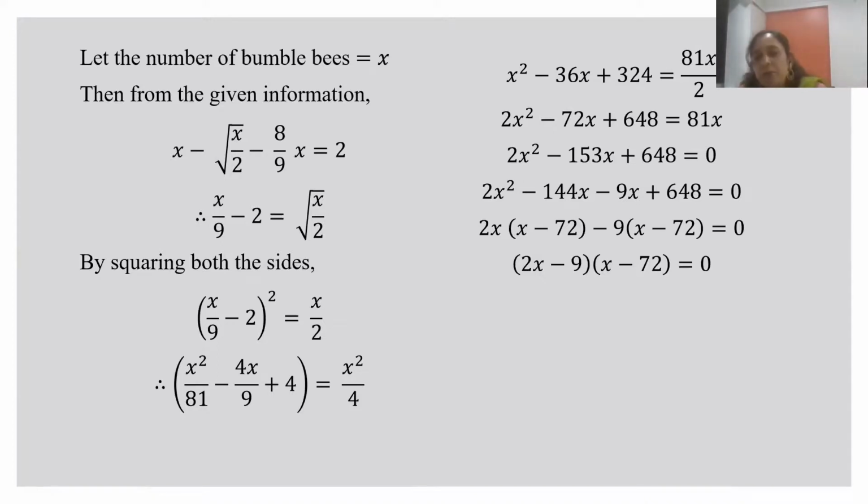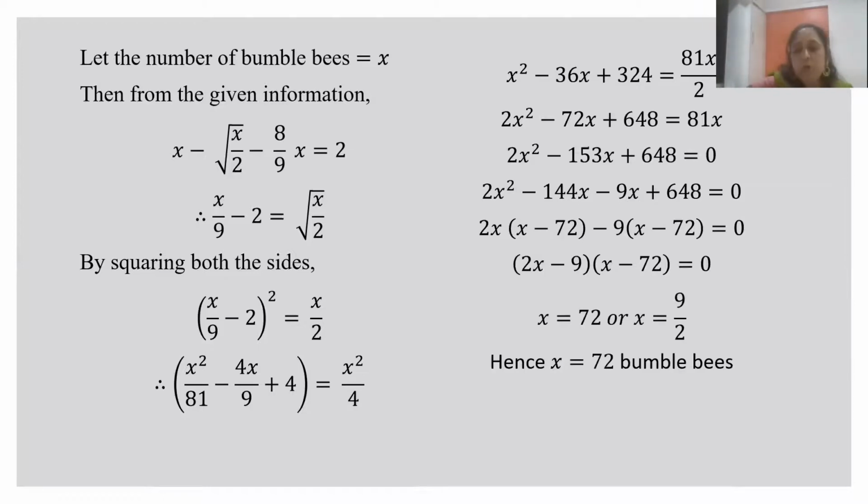But in ancient India, there were various methods of quick factorization also. So people used to do this mentally, and then we get the answer as x equal to 72. So there were 72 bumblebees. Now you can cross check this actually.